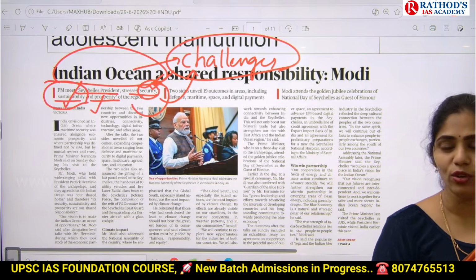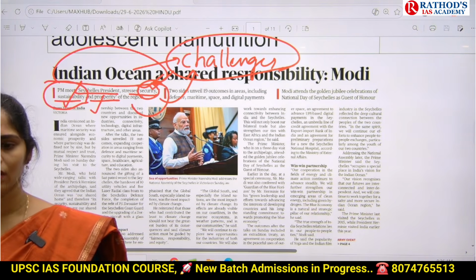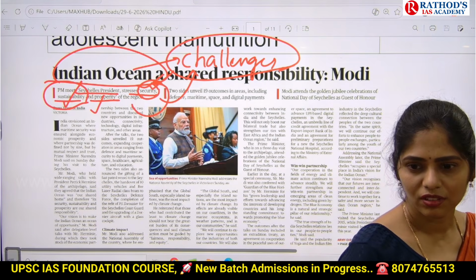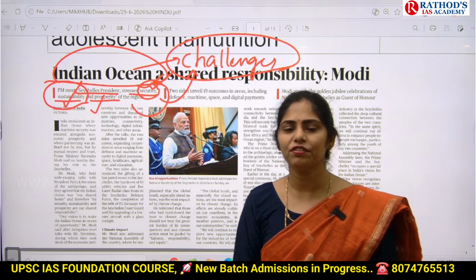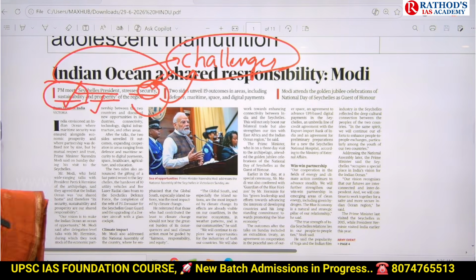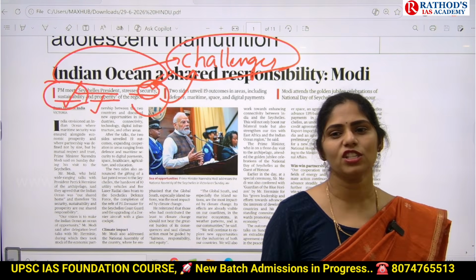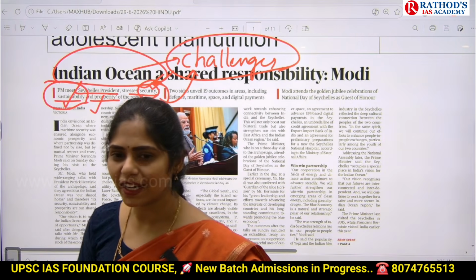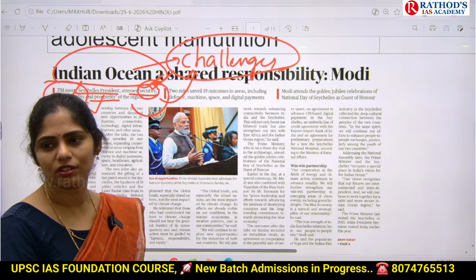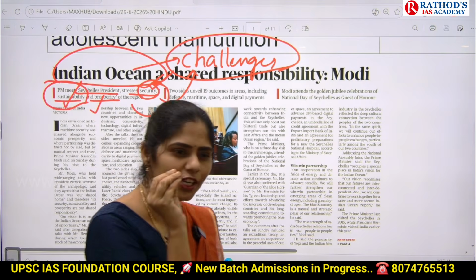Why do we need to talk about sustainability? What do you think? What do we do in these waters? We go for fishing. So if we are going for fishing, are we going for sustainable fishing? We are exploiting these fishes or aquatic resources, right? So we are using mechanized trawling boats. What is the problem with these mechanized trawling boats? They use heavy nets so that they reach the floor, the bottom of the ocean, and from there they take out the small seedlings also, very small fishes.